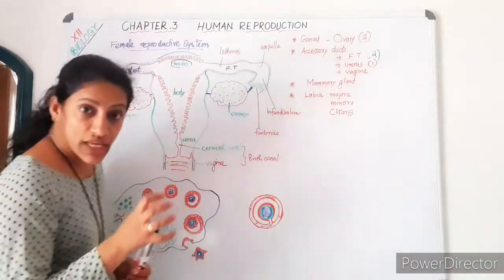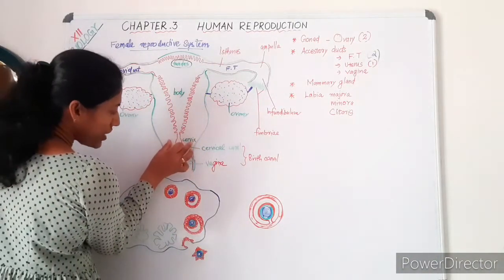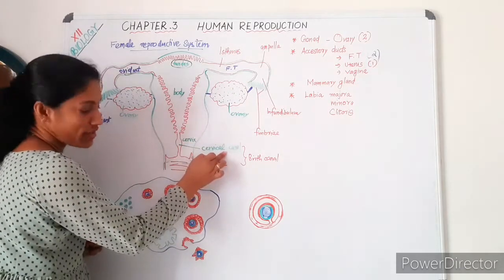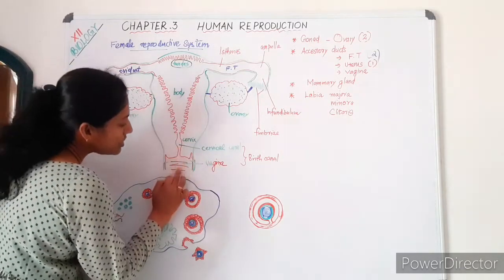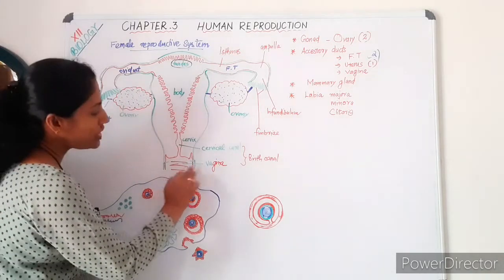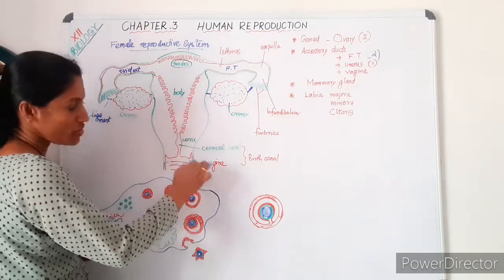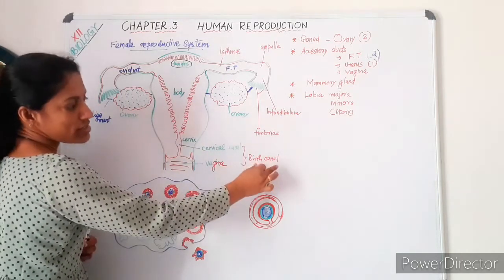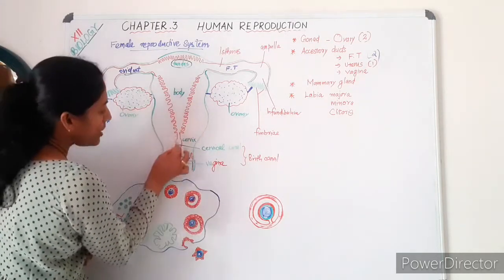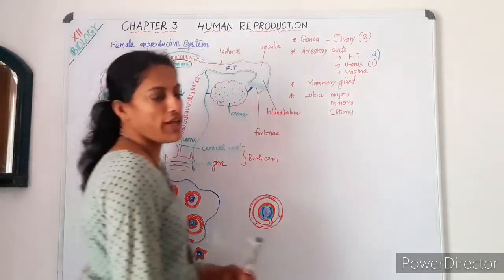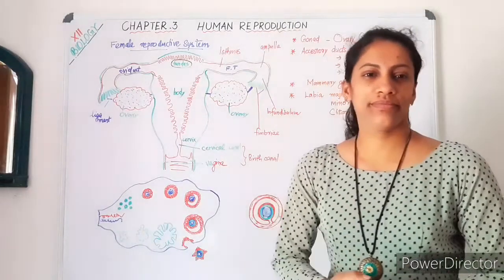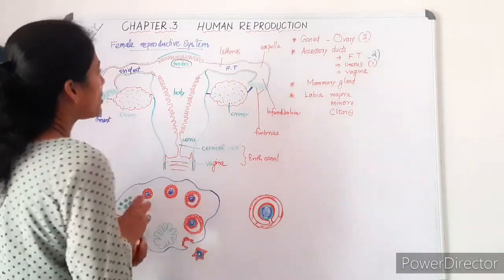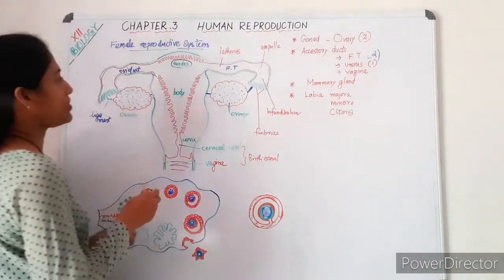Then the posterior part of the uterus is called the cervix. It possesses a central canal, the cervical canal, a narrow canal, and it leads to another comparatively wide tube, that is the vagina. This vagina along with the cervical canal is called the birth canal through which the baby is born. Okay, got it? So we can just discuss the next side of the uterus.